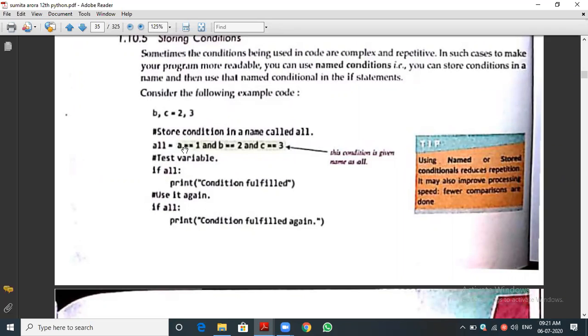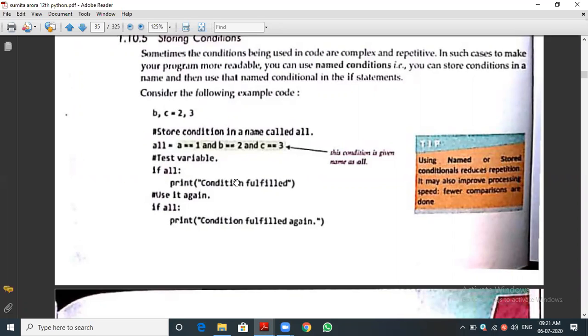What does it mean? Either the A value or the B value, if it is true, means, and means you keep in your mind that it is a must, it is necessary. So the C value should be true, and either A or B, any one is true means okay, then the condition will be executed. Have you understood what I'm saying? What's the difference between the and and or operators? Have you caught my point?